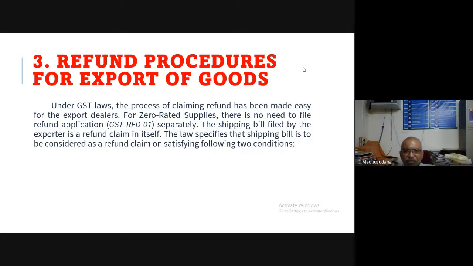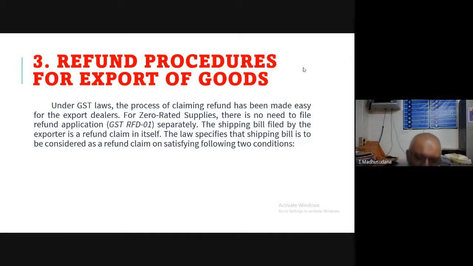Then what to do? The shipping bill filed by the exporter is a refund claim in itself. Generally the exports will be done through ships only. So while sending goods through ships, the shipping bill will be prepared by the ship authorities, and that shipping bill itself will act as a refund claim.